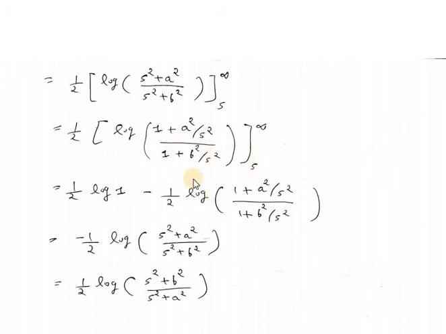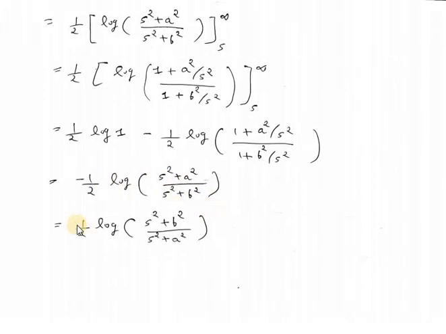So it will be as it is, 1 by 2 log of (1 plus a square divided by s square) whole divided by (1 plus b square divided by s square). So value of log 1 is 0, so this will be minus 1 by 2 log of (s square plus a square) divided by (s square plus b square). Okay, so this can be written as 1 by 2 log of (s square plus b square) divided by (s square plus a square). So this is our final answer.